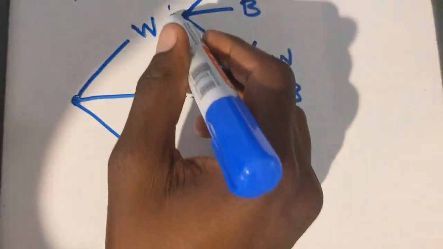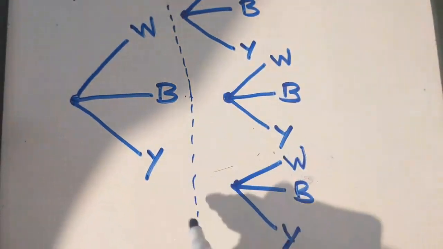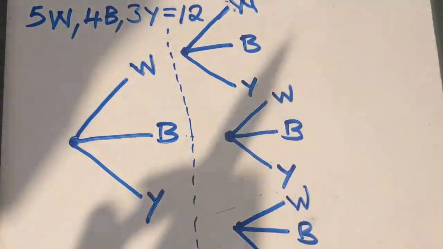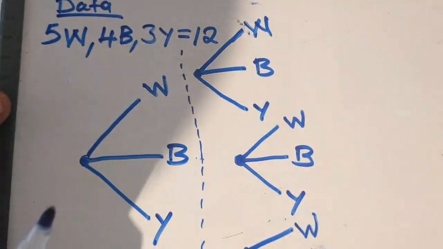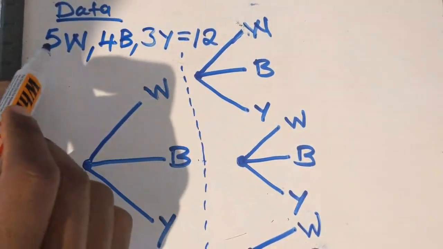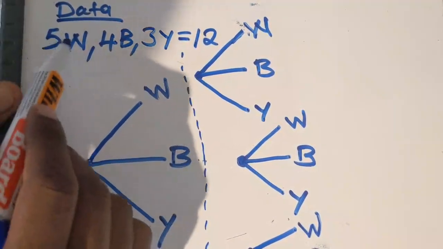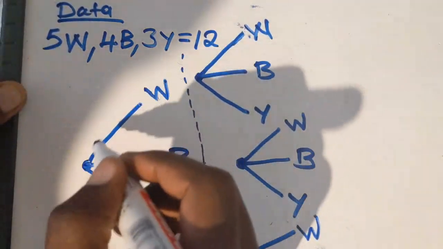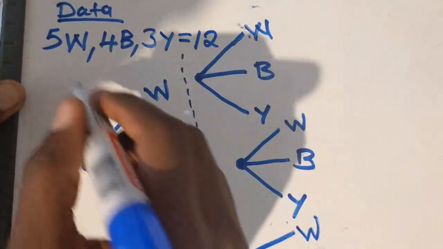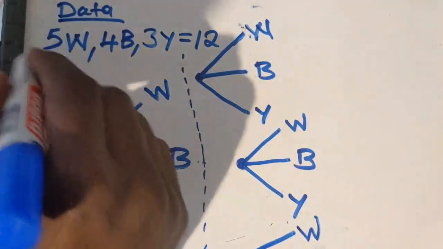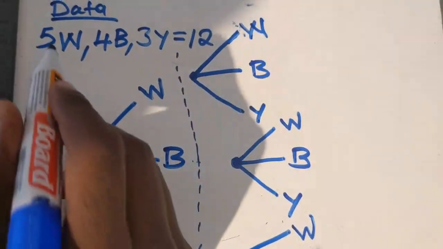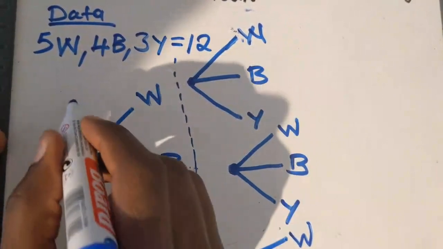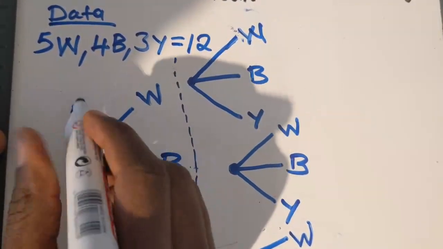Okay, so in our first event, so this is our first event. So what you're supposed to do, if you were to say the probability of white, it is 5 over the total. So on white, you get the 5. So how many white chalks do we have? We have 5 white chalks, right? So you put 5.